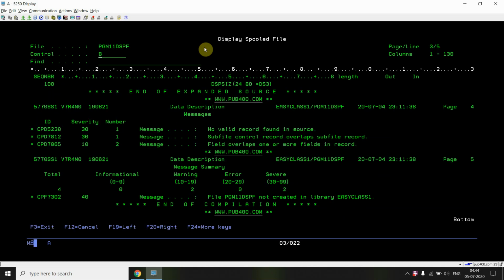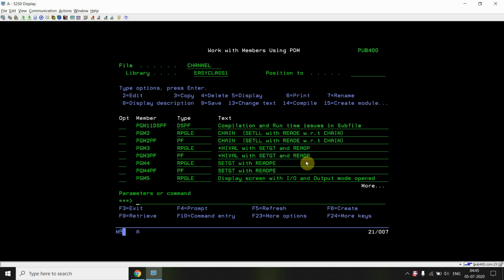Just come to the bottom. Here is the error: no valid record found in source. Subfile control record format overlaps subfile record. Field overlaps one or more fields in record. This is the error which is coming during compilation.